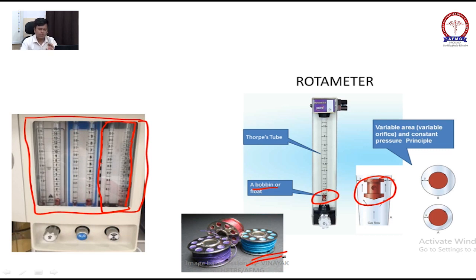The pressure it will measure, and we will measure the gas from the upper tip. From here we will measure the gas. Now the tube is called the glass tube. This tube is called the Thorpe's tube.